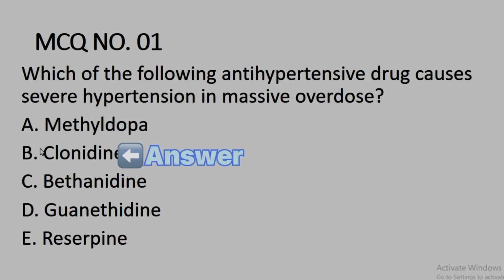So the answer of this first MCQ is clonidine, because clonidine also has a peripheral alpha 1 agonist activity. When the dose is increased, it loses its selectivity of alpha 2 agonist. So when the dose is increased, it started working as an alpha 1 agonist. That's why it causes hypertension in massive doses.